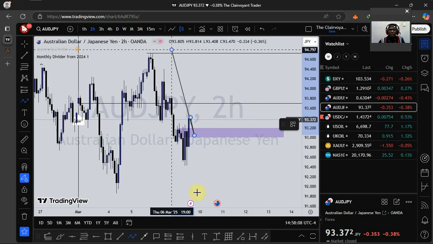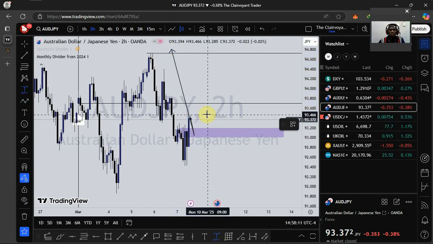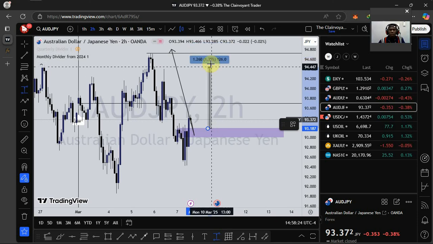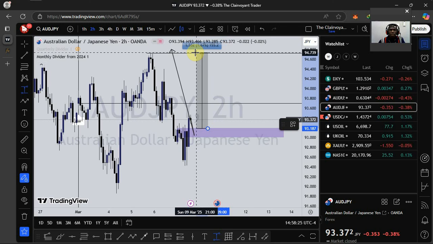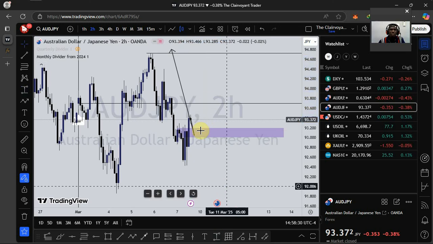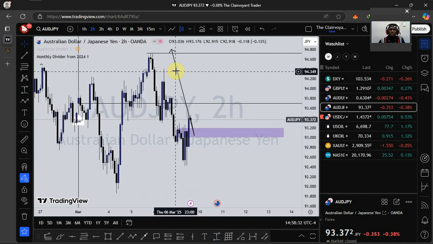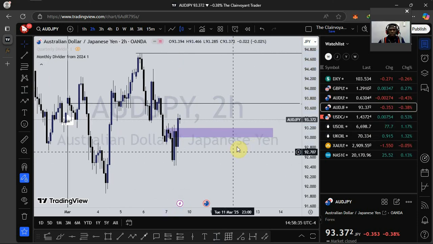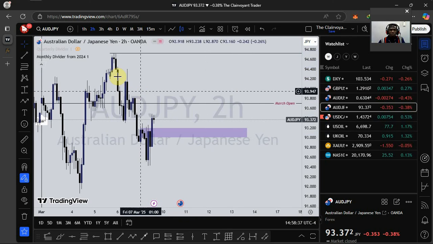That is my short-term target, because I have an overall objective on the daily time frame that I'm expecting price to deliver before I take any long-term decision on AUDJPY. My short-term target will give me around 156 pips. So this is my short-term target so far as AUDJPY is concerned.